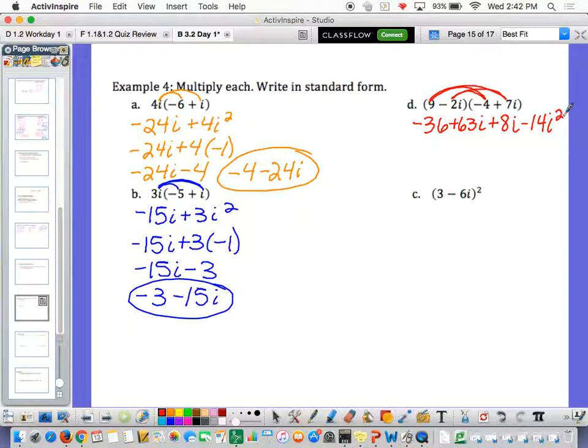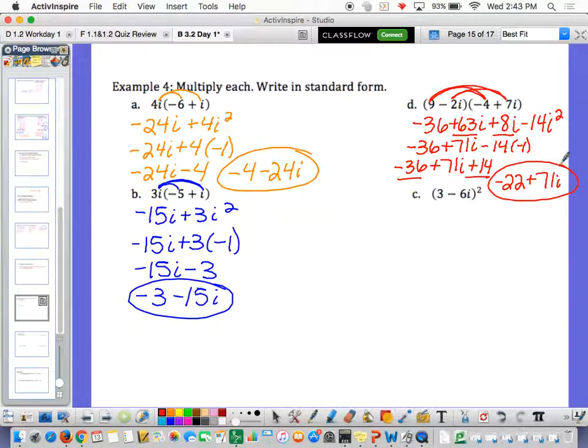Now, there's several things we can do from here. Negative 36 doesn't have any like terms, so we can bring that down as negative 36. 63i plus 8i, well, we can combine those, right? That's a plus 71i. And then i squared is negative 1, right? So then that becomes negative 36 plus 71i plus 14. Now negative 36, you can combine that with the 14, and we're going to write it in standard form. Negative 36 plus 14 is negative 22, and then we've got plus 71i.